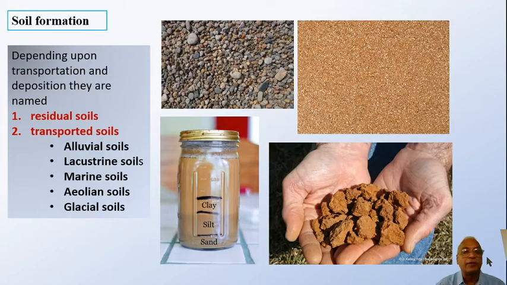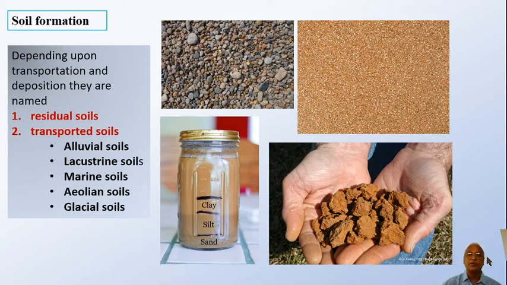Okay, here, different types of soils are being seen. Depending upon transportation and deposition, they are named as residual soils or transported soils. If the soil formed is just at the place where the rock was existing, then it is called residual soil.